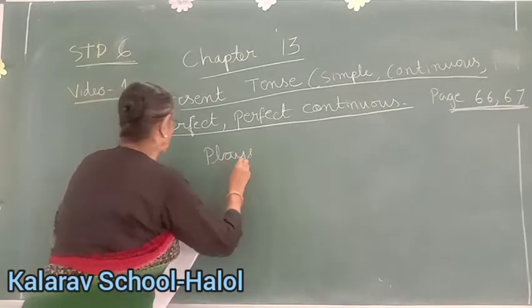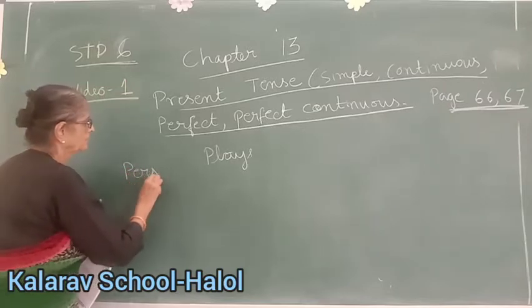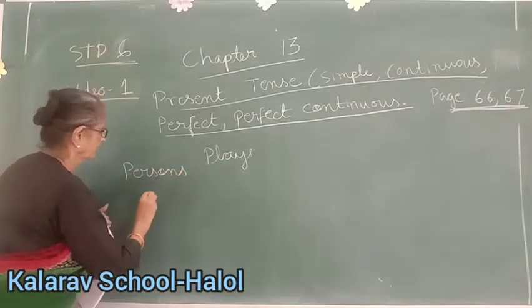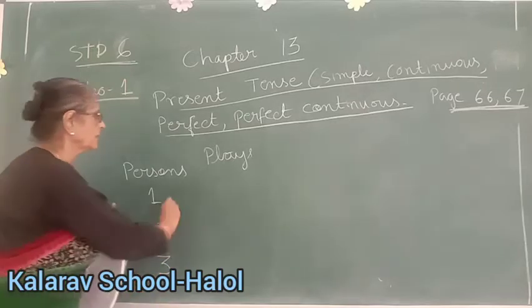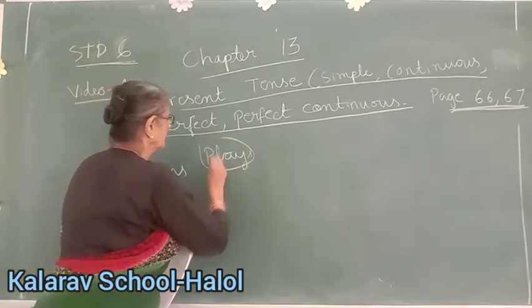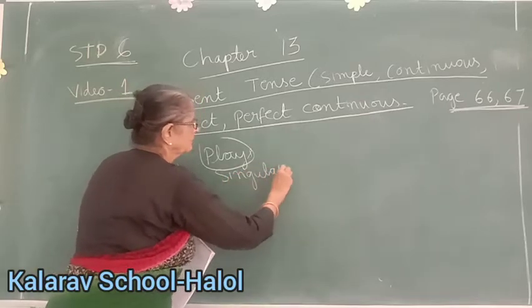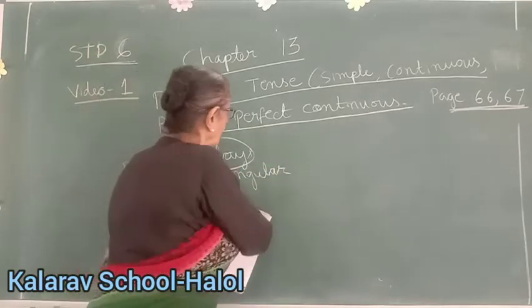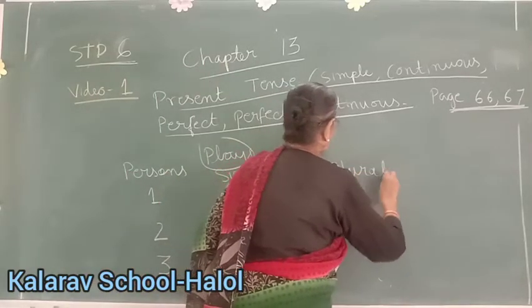Plays in third person. Now how many persons are there? Persons: first, second and third. Everybody knows this, है ना? Now singular, only one thing, and plural, more than one. Okay?